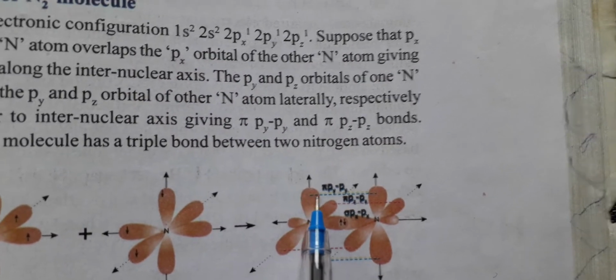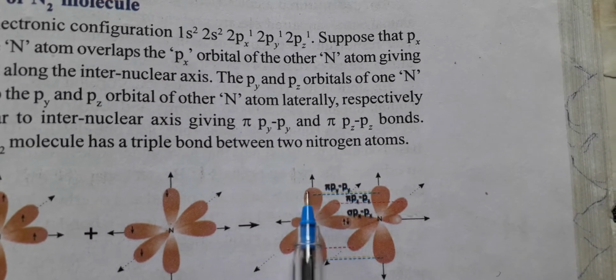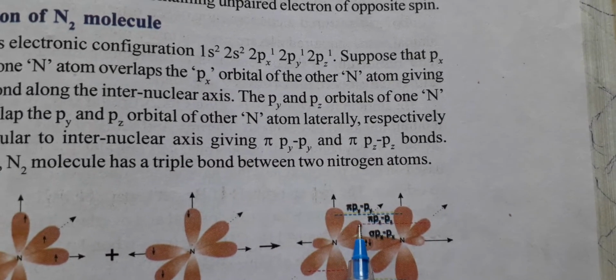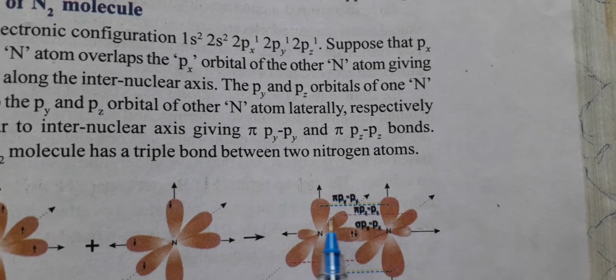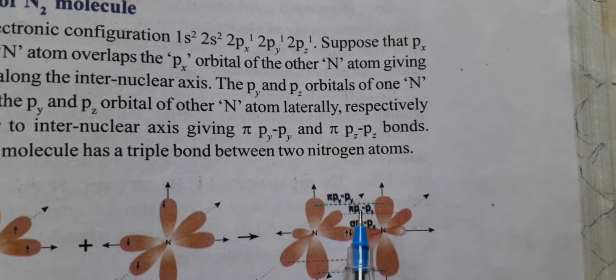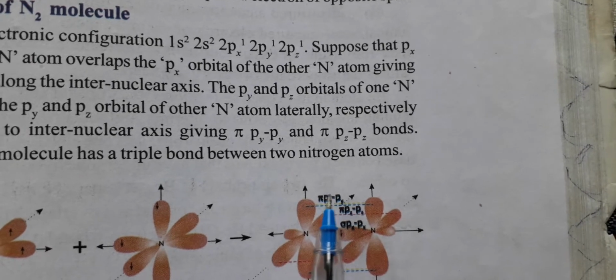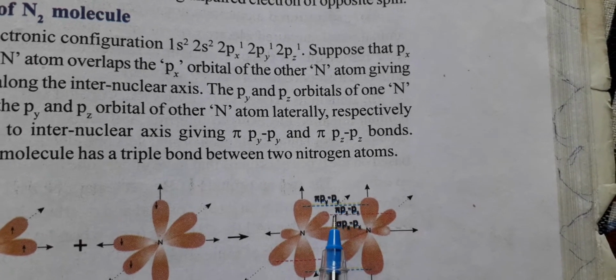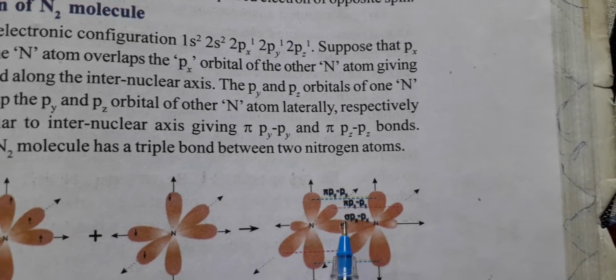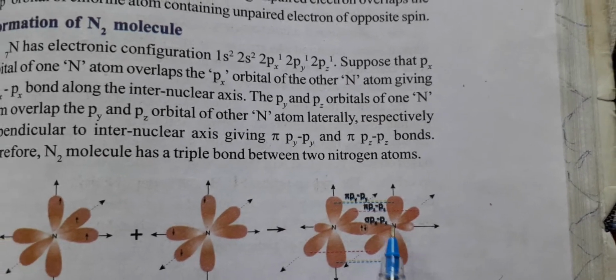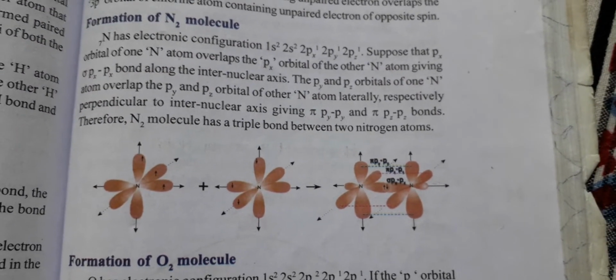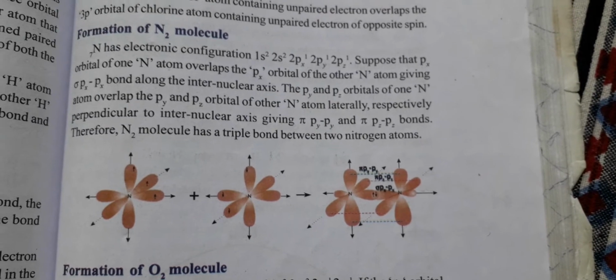Please children, observe the green line, which is between the two y's, and the red line, which is between the z's. So this is one pi bond with py's, another pi bond with pz's, and a sigma bond between px's. This is how a nitrogen molecule is formed.